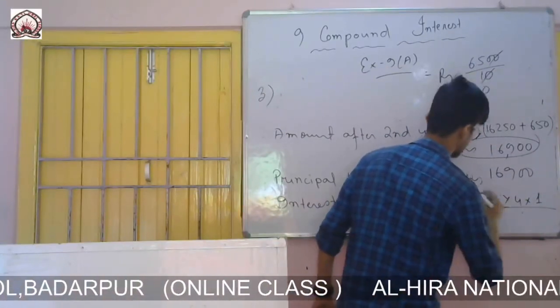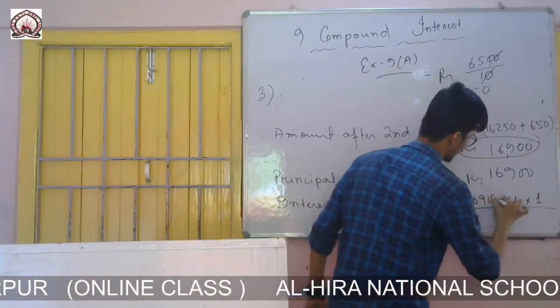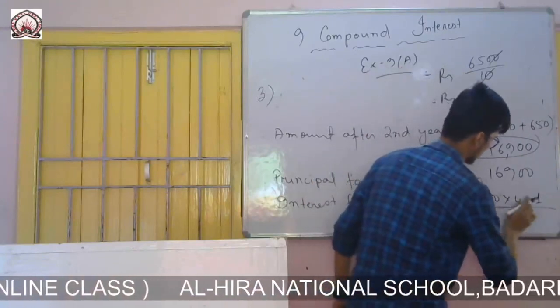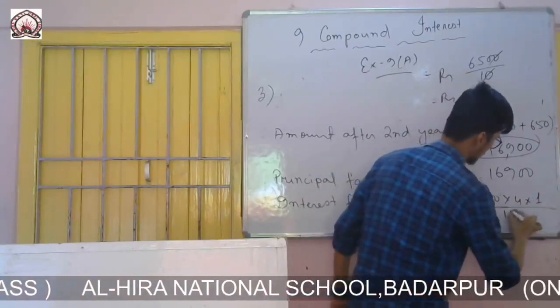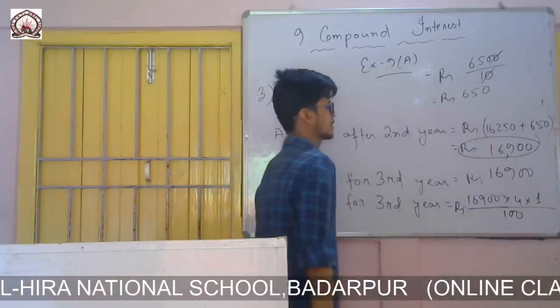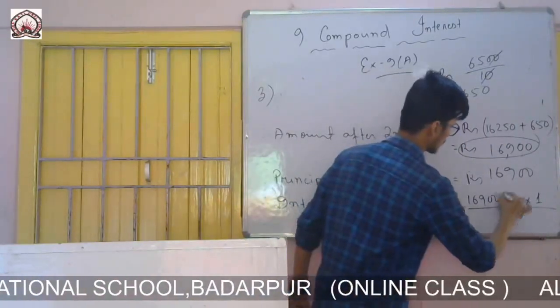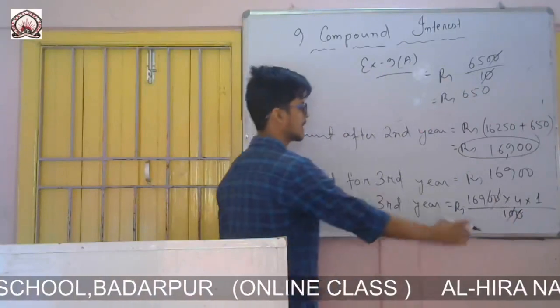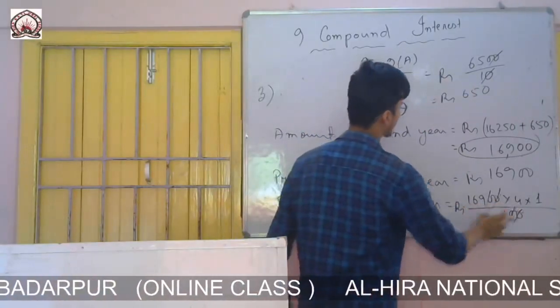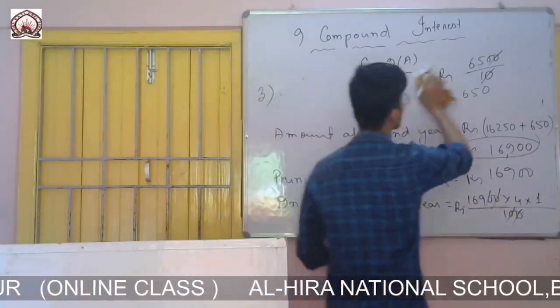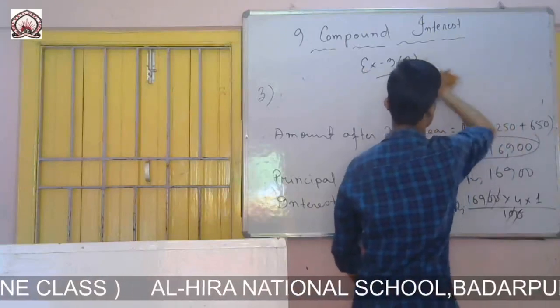Principal is 16,900, rate is 4, time is 1 year, divided by 100. So this 100 I can cancel, leaving 169 and 4. So 169 into 4 I will multiply.